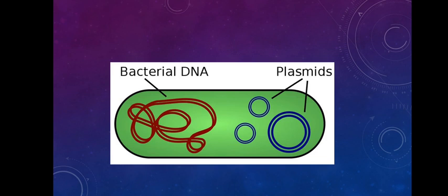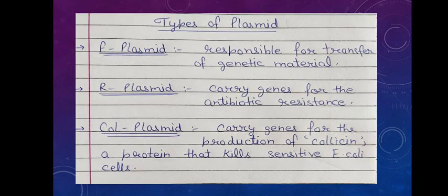And on the basis of these functions, plasmids are of three types. We can see here the F plasmid, that is responsible for the transfer of genetic material, the R plasmid, that carries genes for resistance to antibiotics, and the O plasmid, that carries genes for the production of a protein named colicin, which kills sensitive E. coli cells. Okay, so these are the plasmids.